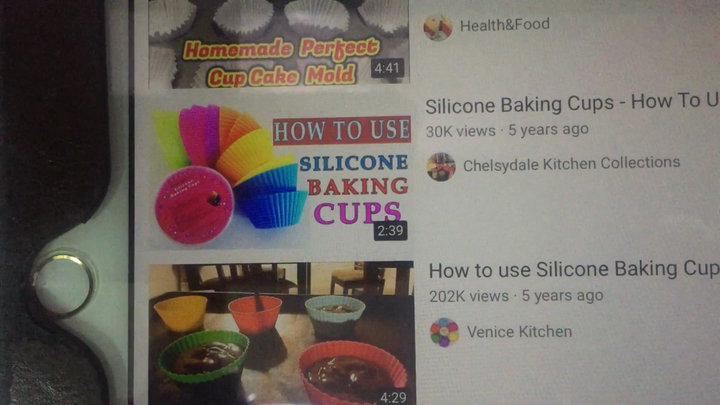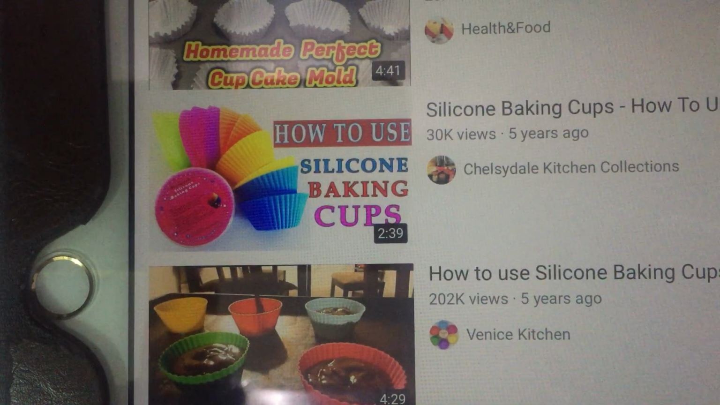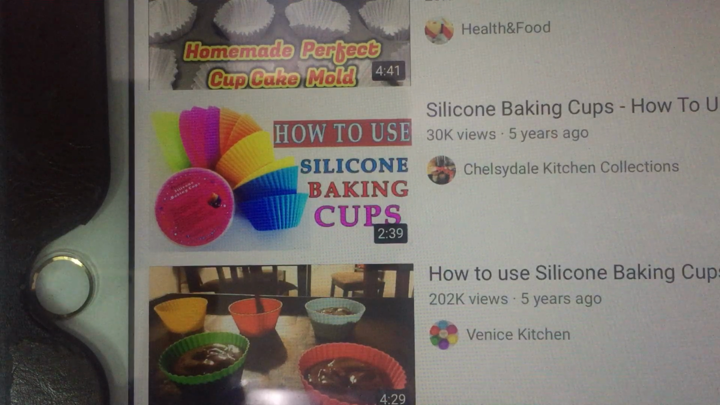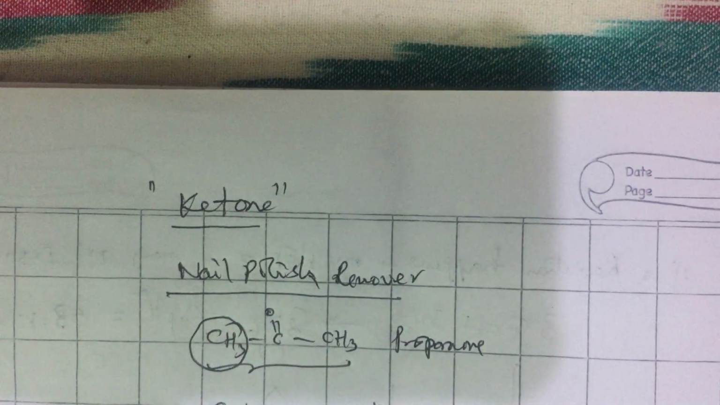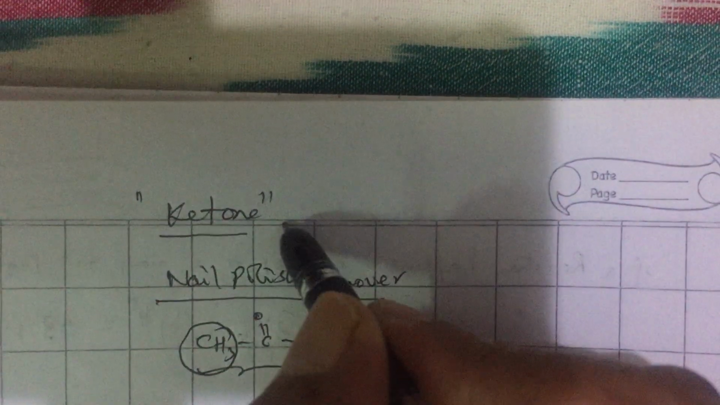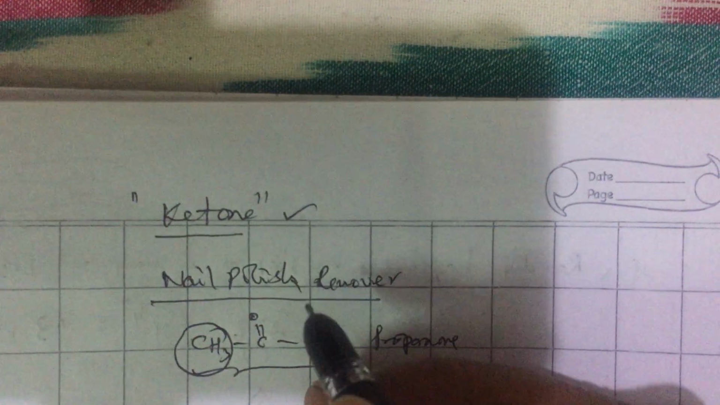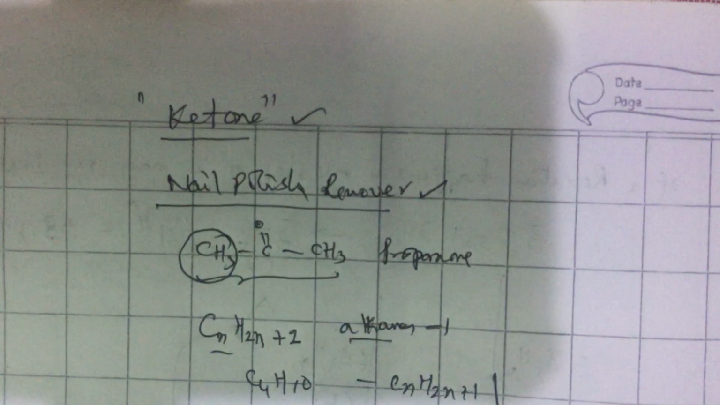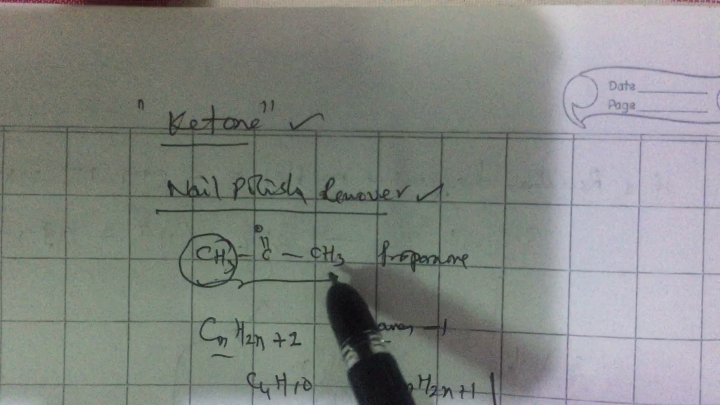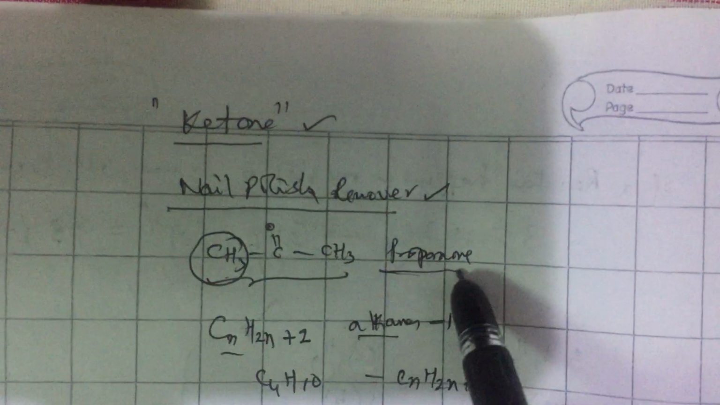These type of materials are called silicones. As you can read, how to use silicone baking cups. What is silicone? Let us investigate. In organic chemistry we are familiar with a term called ketone. What is ketone? We are all familiar with nail polish remover. Nail polish remover can be written as CH3COCH3, propanone.